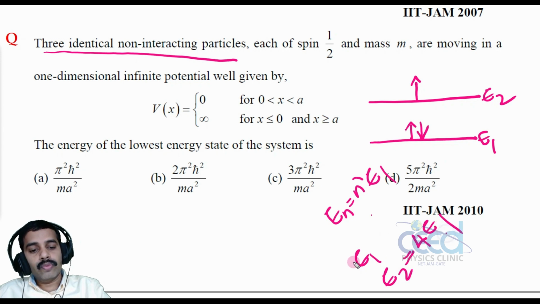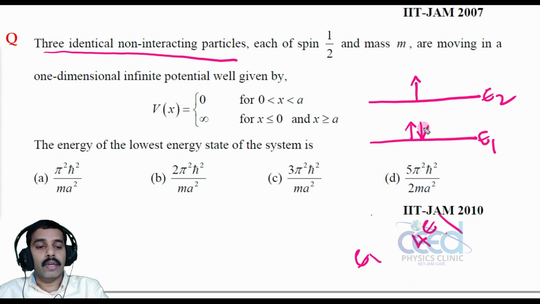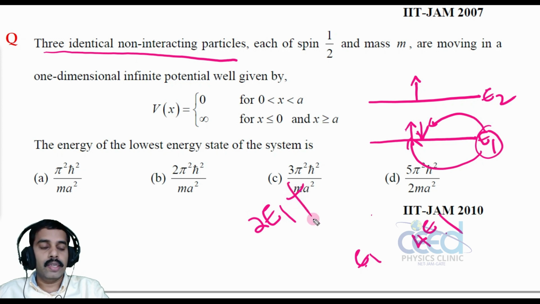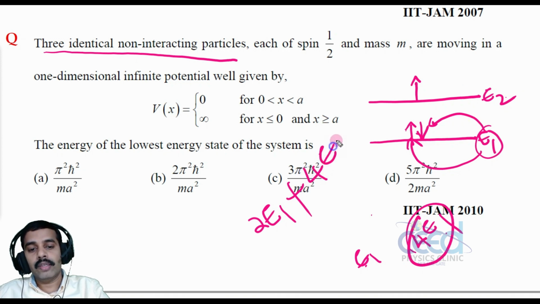So what is the net energy? Here you have to count the number of particles also. For one spin particle we have this E1. For two spin, we have two particles here, each having the same energy. So we have two E1 here, E1 for this particle and E1 for this particle, plus here we have 4 E1. This 4 is due to n square E1. So the net amount of energy is 6 E1.